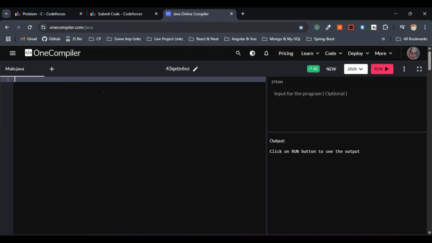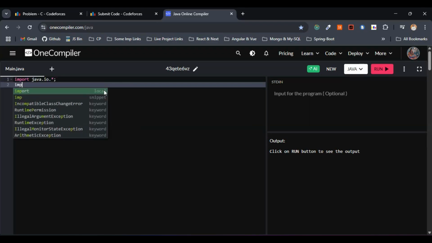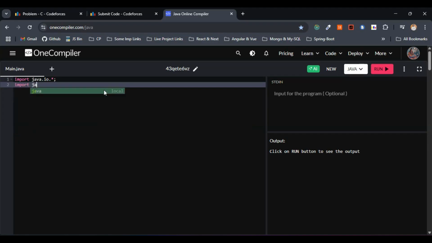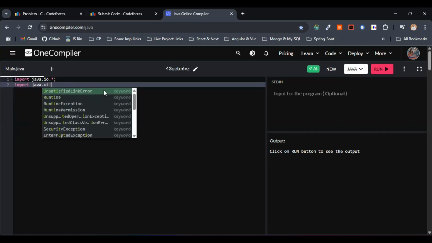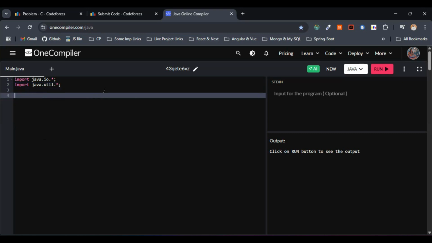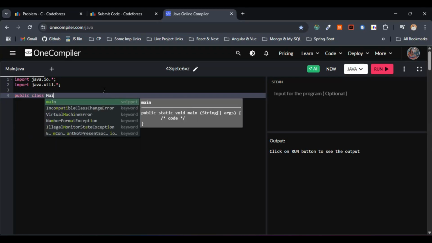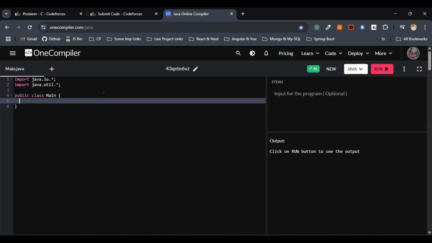We'll be making use of fast input and output, buffered reader and print writer, along with the different utilities. So let's import the input output and utility packages first. I'll go with import java.io.*; and import java.util.*; This is fine. The next step is let's go with the class Main. So within the Main class, what shall we do?